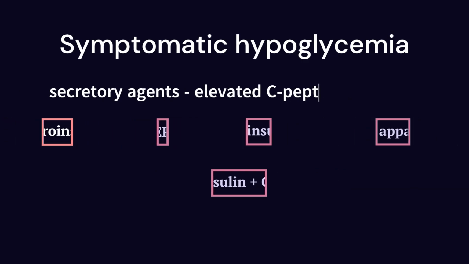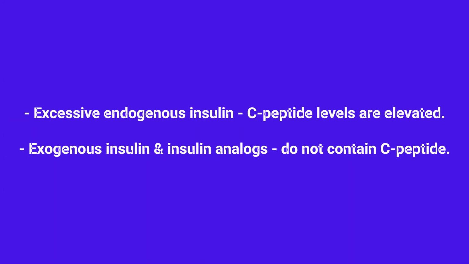When hypoglycemia is due to excessive endogenous insulin production, for example sulfonylureas, meglitinides, insulinoma, C-peptide levels are elevated. In contrast, exogenous insulin and insulin analogs, for instance, insulin-like polypeptides with alterations in the amino acid sequence to optimize pharmacokinetic properties, do not contain C-peptide. When hypoglycemia is induced by these agents, endogenous insulin secretion is suppressed and C-peptide levels are low. Look at choices D and G. If you choose any option other than C, you are wrong.